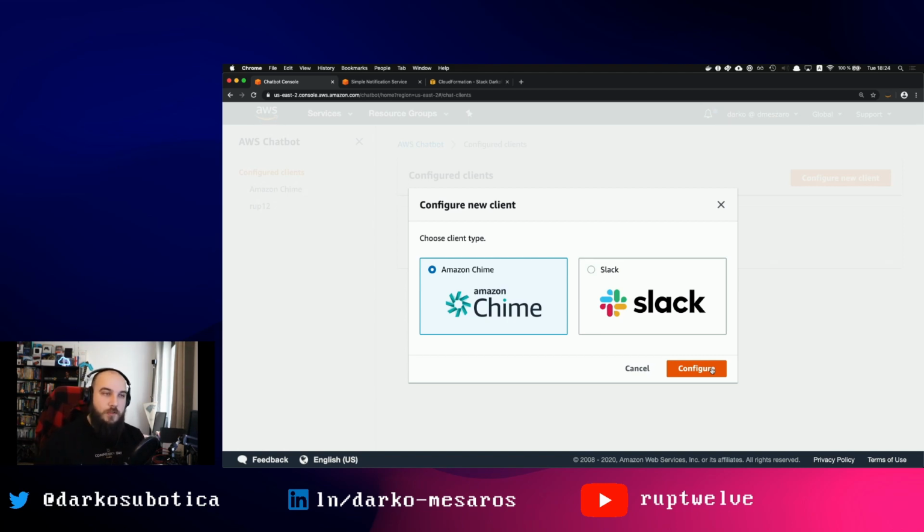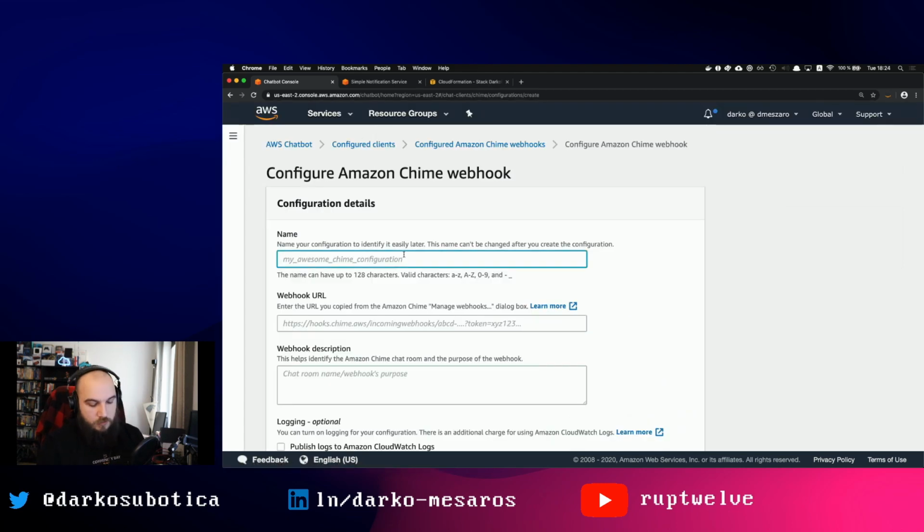As long as you can create a channel, you're free to create a chatbot for it, because it uses webhooks. It doesn't connect to it directly. So let me actually show you. The Amazon Chime, I'm going to call it stream bots for Chime. And it asks me for a webhook URL.